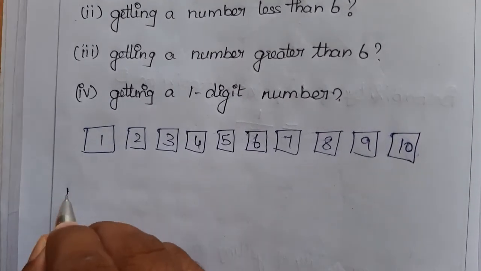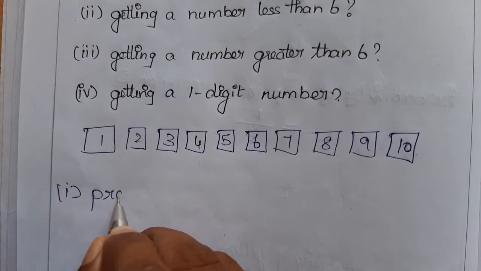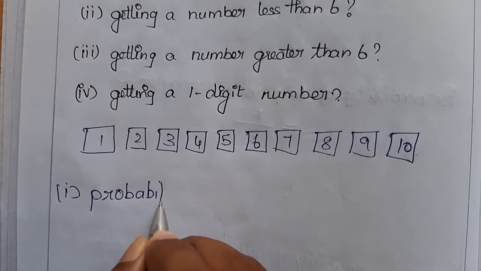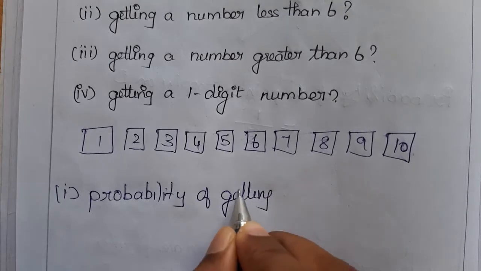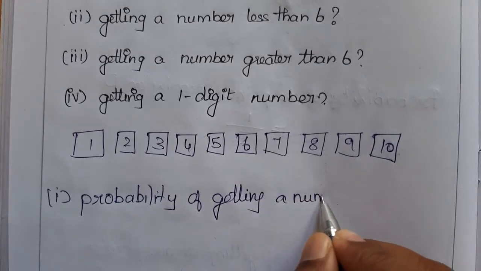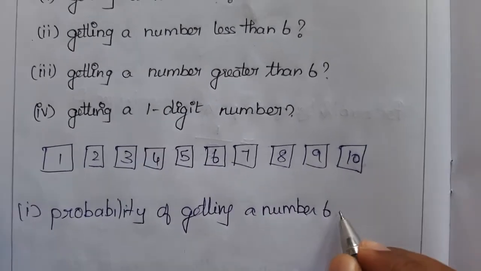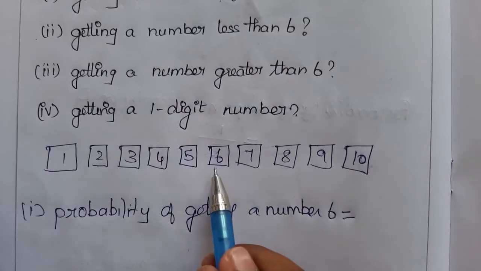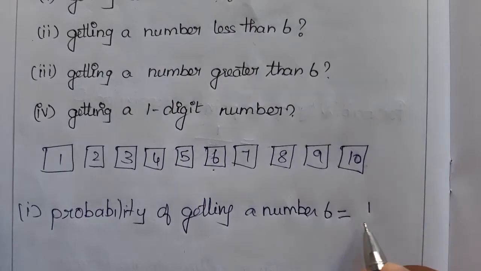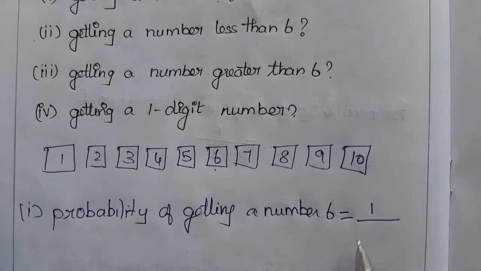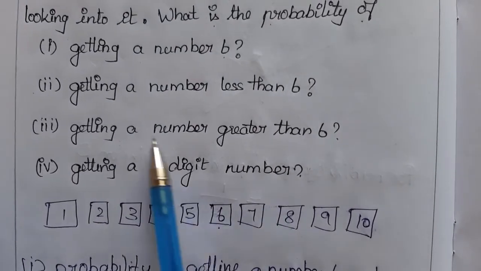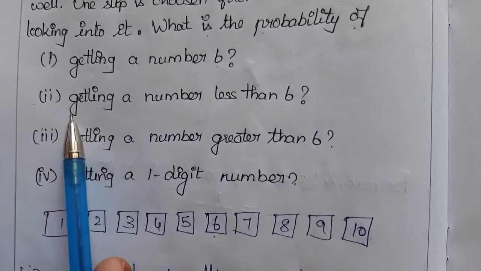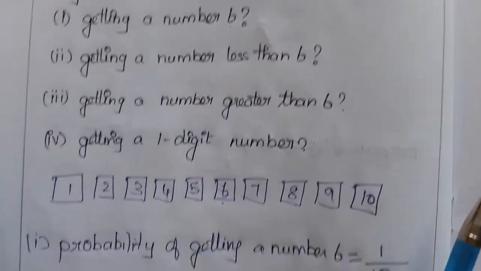So the probability of getting a number 6 is, totally how many 6 are there? Only one 6, right? So 1 divided by totally how many slips? 10, right?